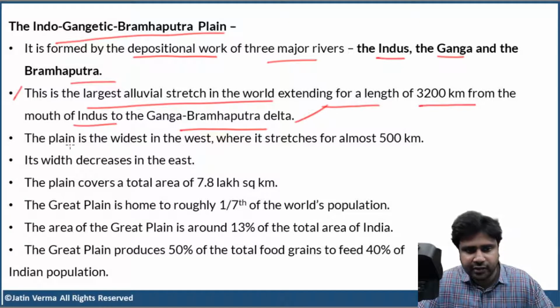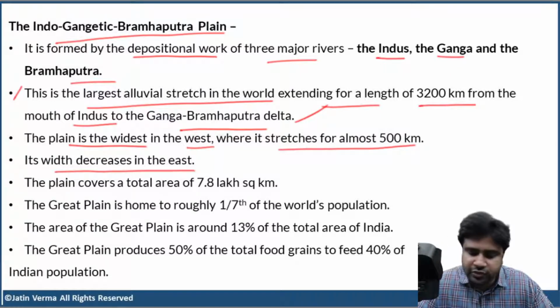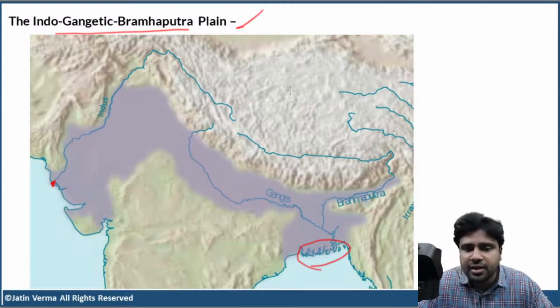Now the plain is the widest in the west, where it stretches for almost 500 kilometers, and its width decreases in the east. Again, look at this image. Where is the width maximum? In the west. The width is minimum in the east. Simple.